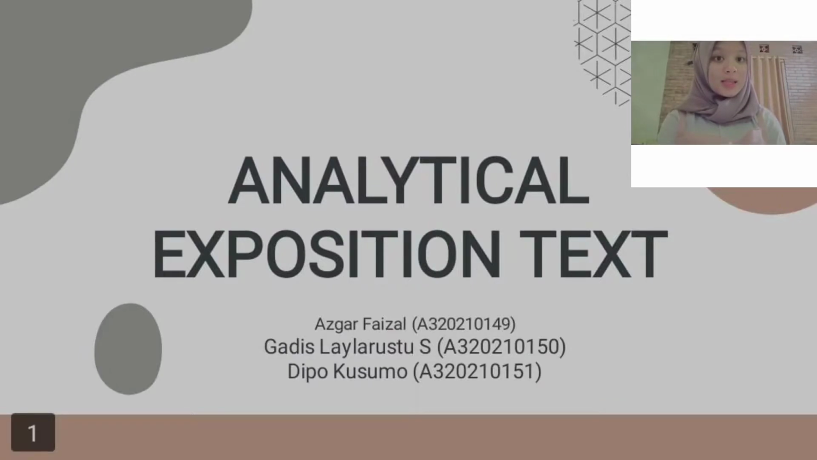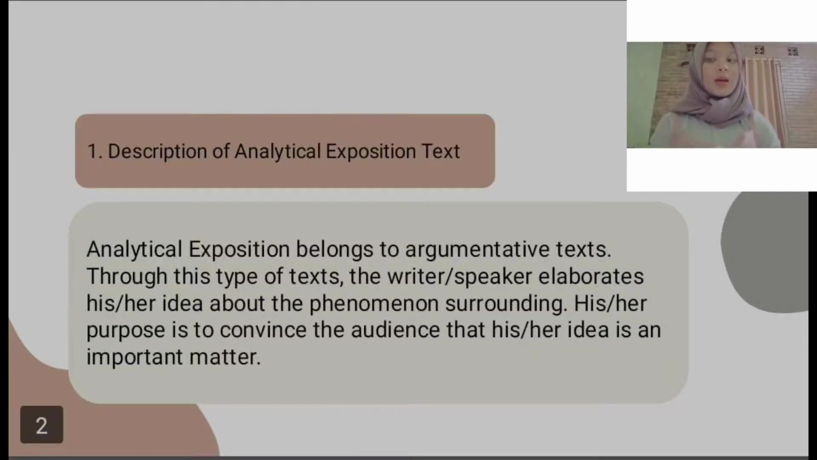Now I will present about analytical exposition text with my friends Asker Faisal and Dipo Kusumo. 1. Description of analytical exposition text. Analytical exposition belongs to argumentative text. Through this type of text, the writer or speaker elaborates his or her idea about the surrounding phenomenon. His or her purpose is to convince the audience that his or her idea is an important matter.